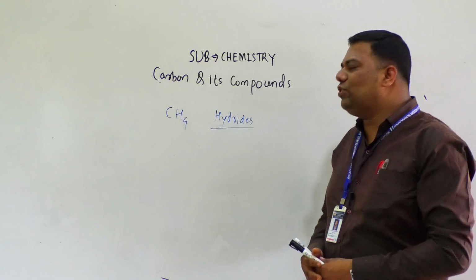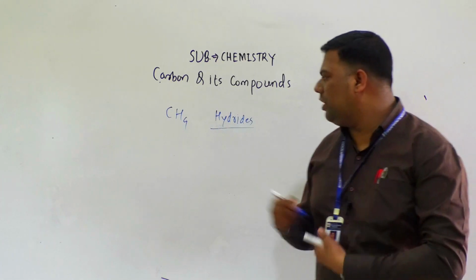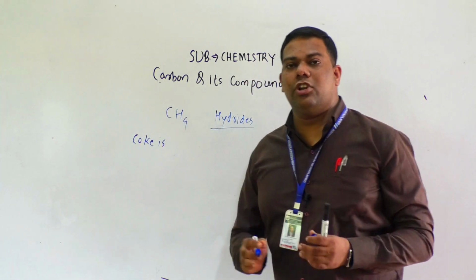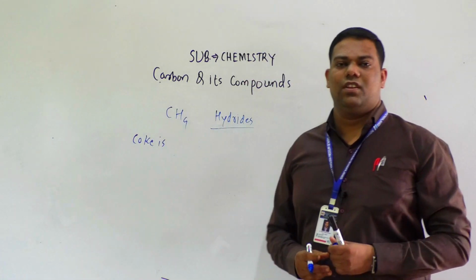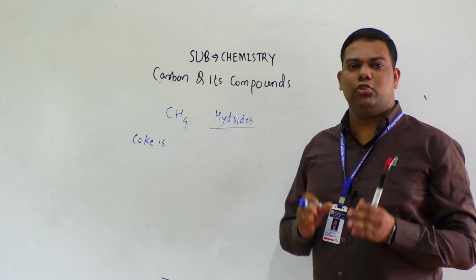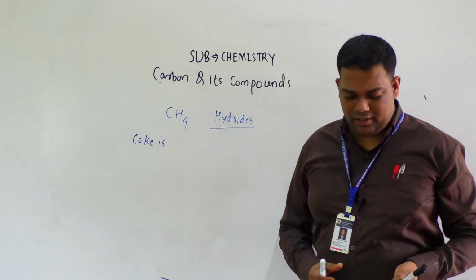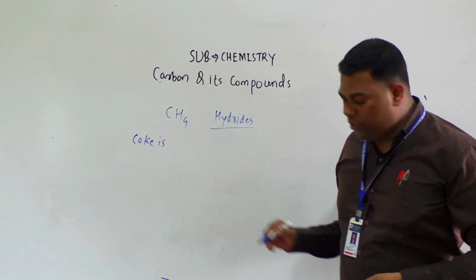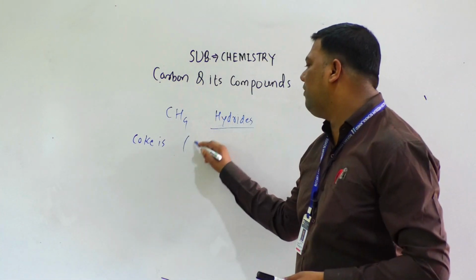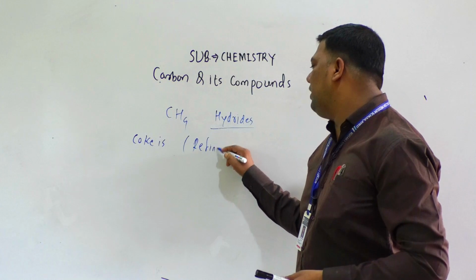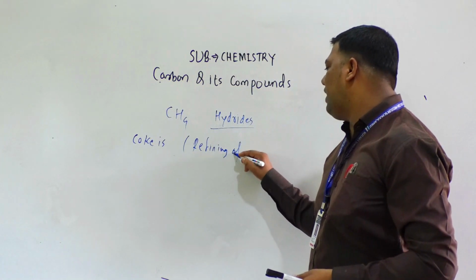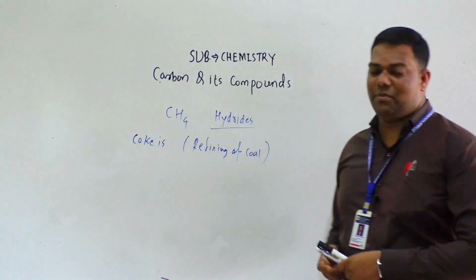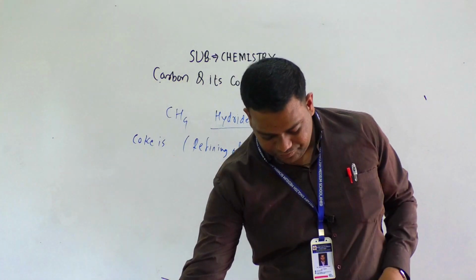Coke is almost the purest form of carbon, and it is obtained from the refining of coal. Very much important, this thing.